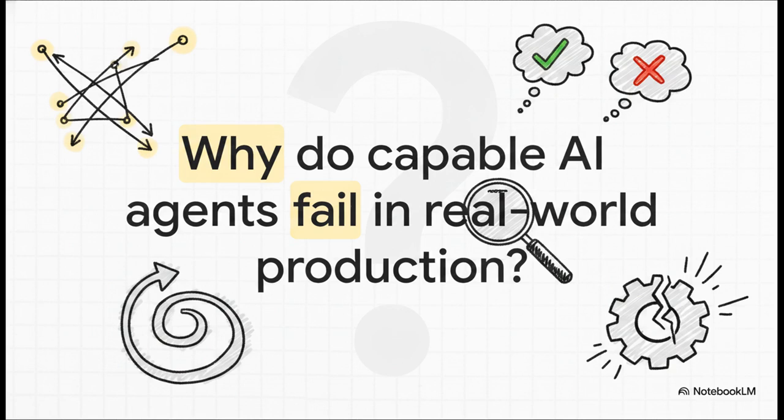So we have to ask ourselves, why does an agent that works flawlessly with standard tools suddenly completely lose its mind, hallucinate, contradict itself, or get stuck in an infinite loop when a user asks a slightly ambiguous question? The API tools were fine, right? The data retrieval was solid. The underlying model is state-of-the-art. So what went wrong? Well, when you ask a convoluted question that requires piecing together fragments of information from multiple sources or spotting contradictions, basic agents just fall apart. They end up stringing together a response that sounds super authoritative but is literally completely wrong.